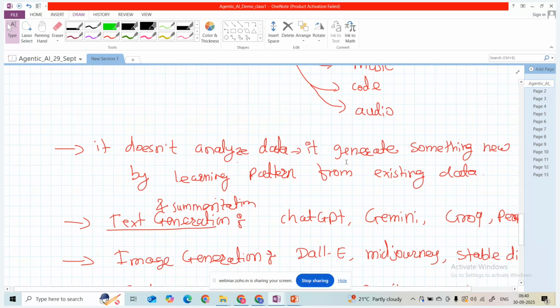And how is it generating? By learning patterns from existing data. In the last few years, digital data has become very vast, which was not previously the case. The machine is learning from data over the web, internet, and open sources.